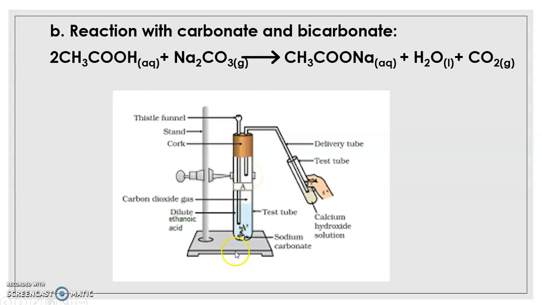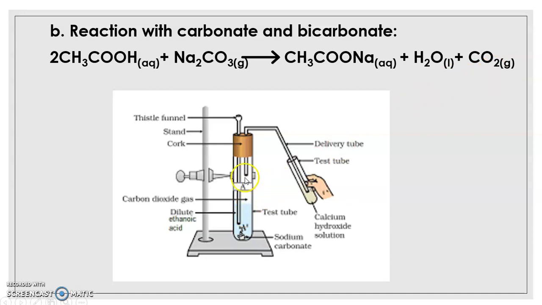When the reaction occurs, this salt is formed which gets dissolved in the aqueous medium. Aqueous medium means the solvent which is mainly present in all the solutions used here, water. Water is also formed which will remain here. Carbon dioxide which is formed is a gas. It is liberated from the reaction mass.